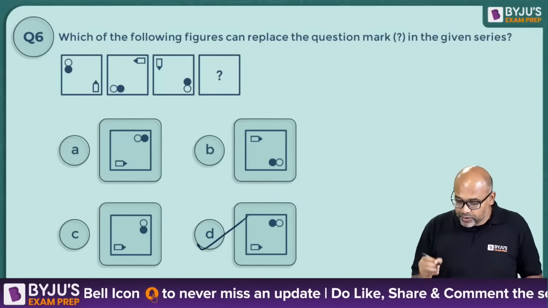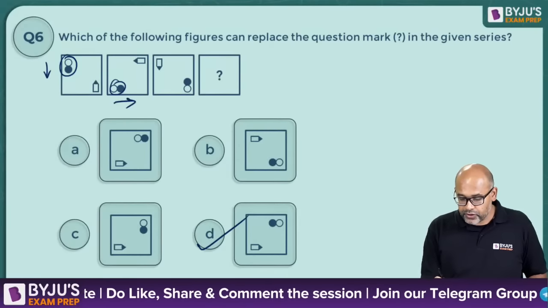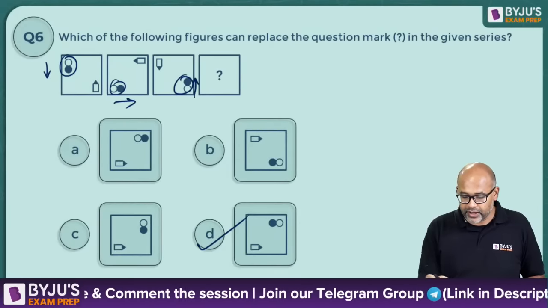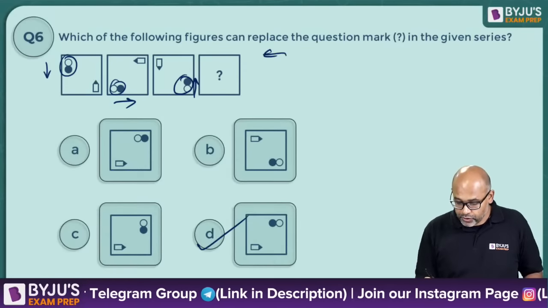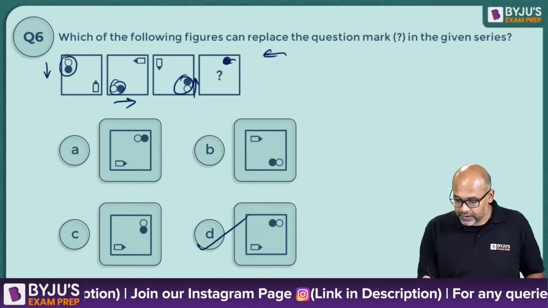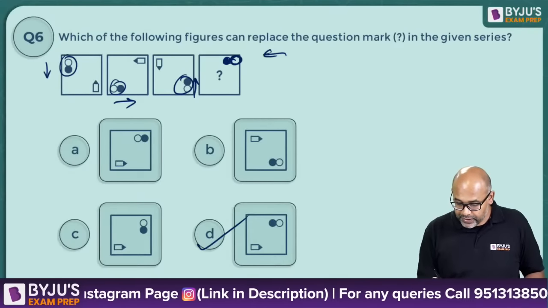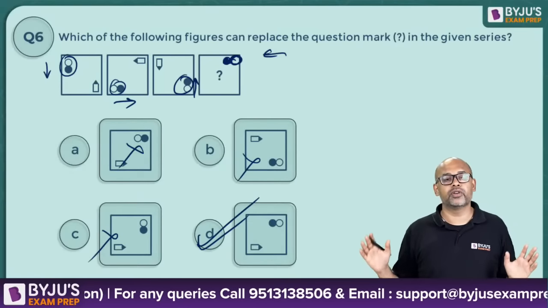Okay, so the correct answer happens to be D. So this is vertical, then this is horizontal, then again vertical, rotated counterclockwise. So this will again be in this fashion. So up, so it should be like this. So it should be a dark circle and a white circle. So clearly this is wrong, this is wrong, this is wrong. There's only one option. Straight away you got your answer.